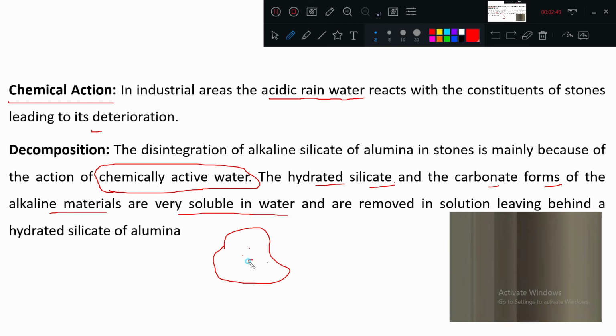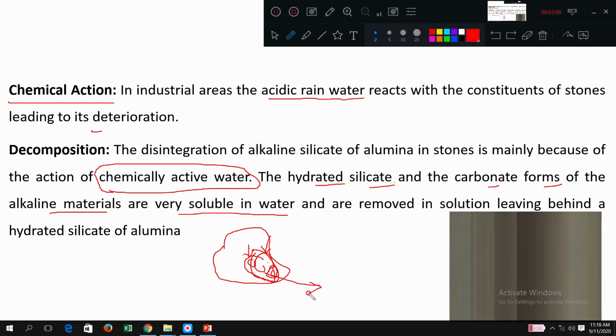If there is some silica, what is happening? Rainwater comes, it will become hydrated silicate. If calcium carbonate is there, it will become hydrated calcium carbonate. When it comes in contact with rainwater, these compounds will easily dissolve. Soluble means what? It will get dissolved in the rainwater and be washed away. That's it.